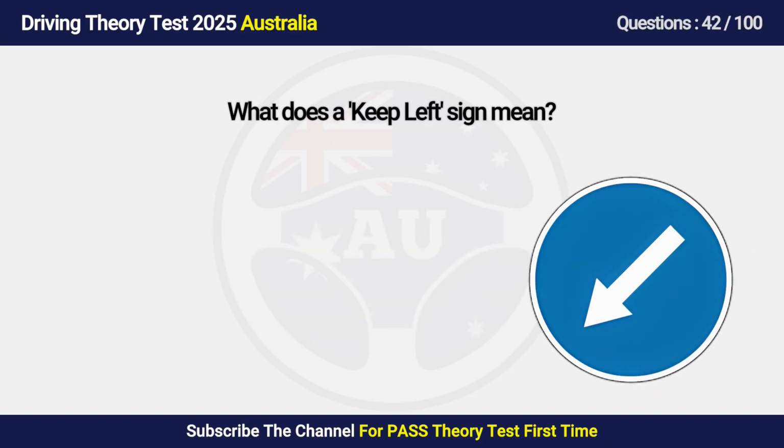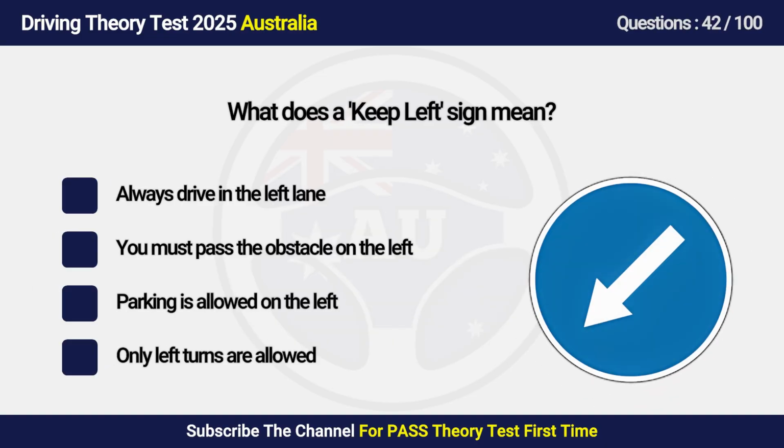Question 42. What does a keep left sign mean? A. Always drive in the left lane. B. You must pass the obstacle on the left. C. Parking is allowed on the left. D. Only left turns are allowed.